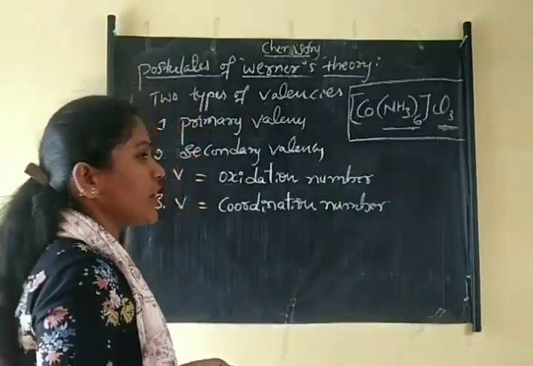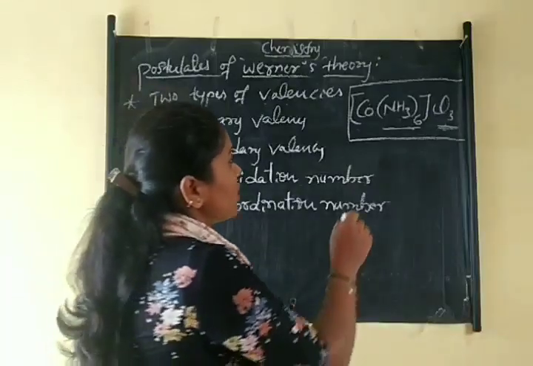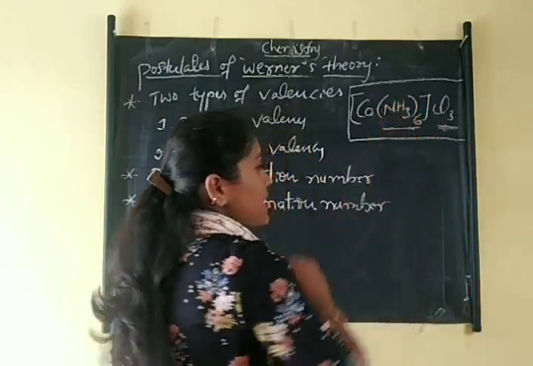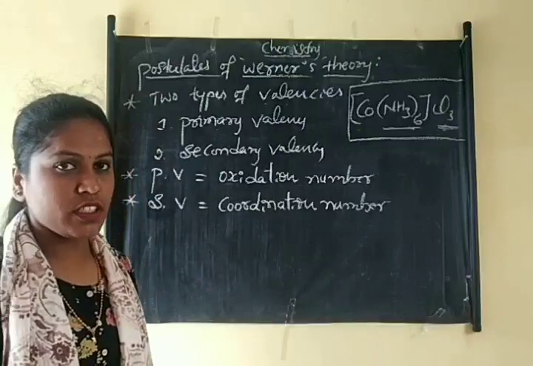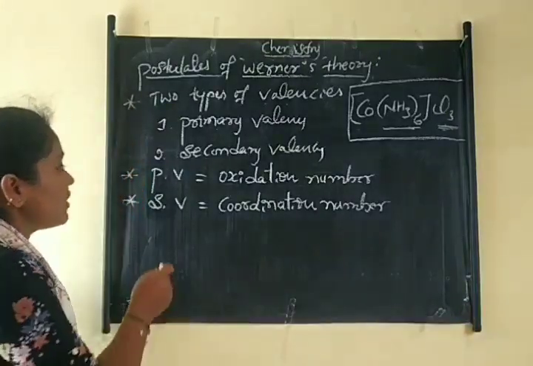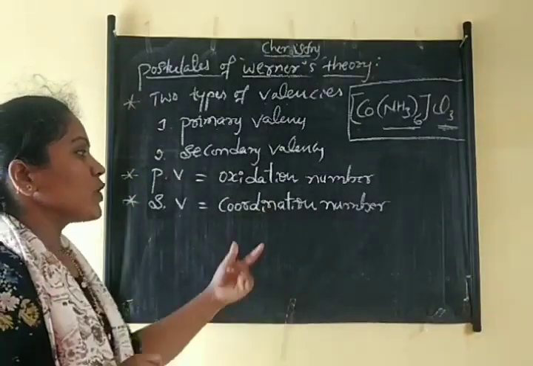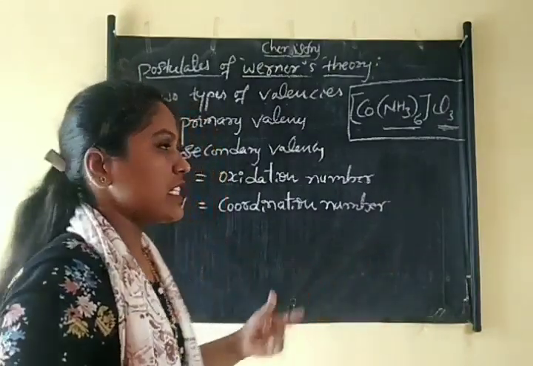In the previous video I already told that the number of ligands is always equal to the coordination number, isn't it? So that's why the secondary valency is equal to the coordination number. That is one of the postulates.